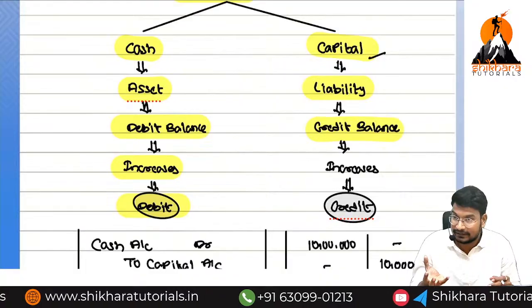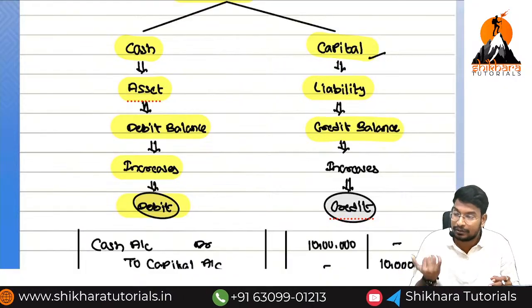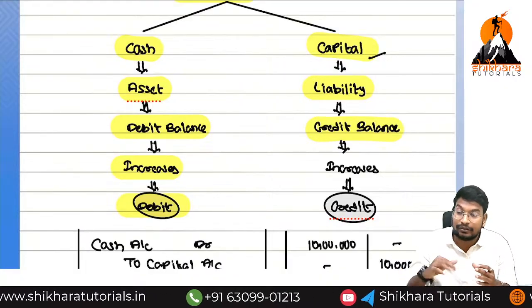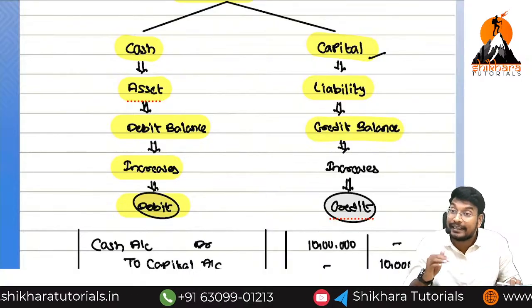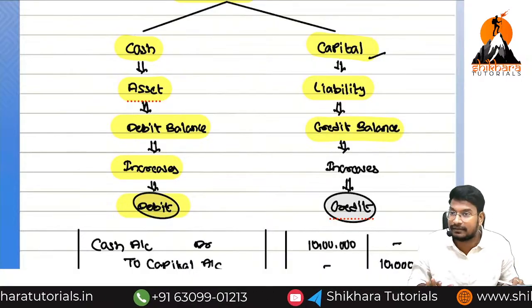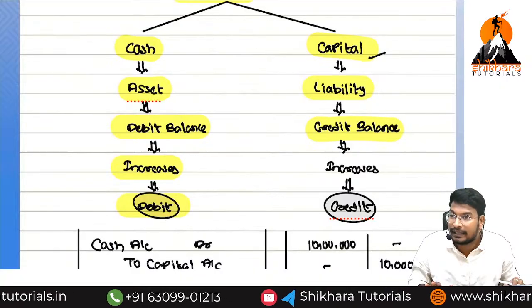Liability created. Just now the owner brought capital into the business, so liability was created. We are not going to repay. So while repaying the liability, liability will decrease. While repaying the liability, liability will be decreased.